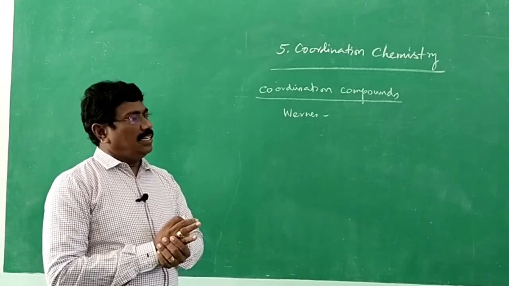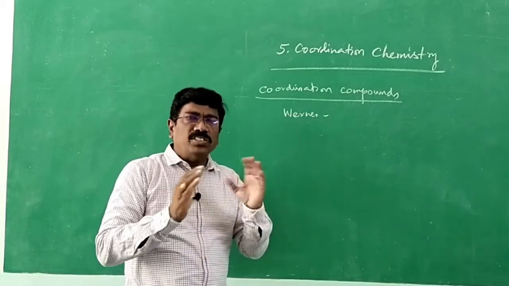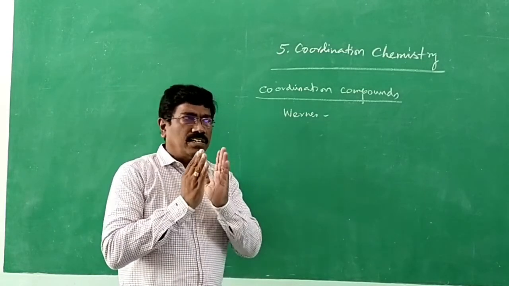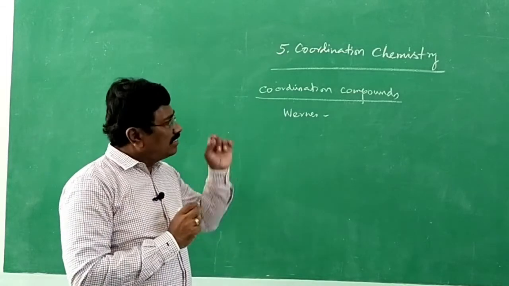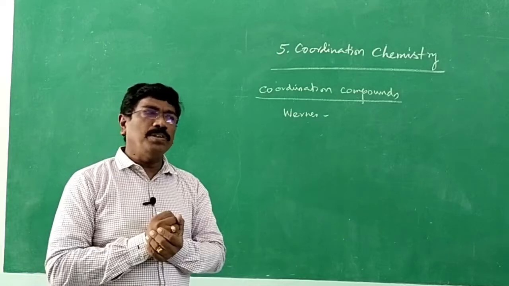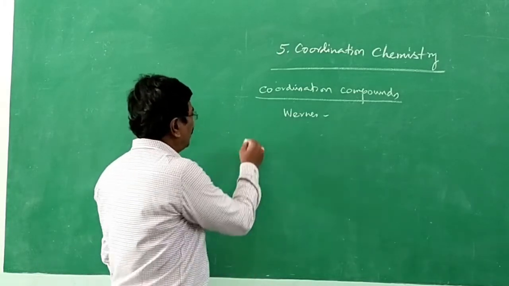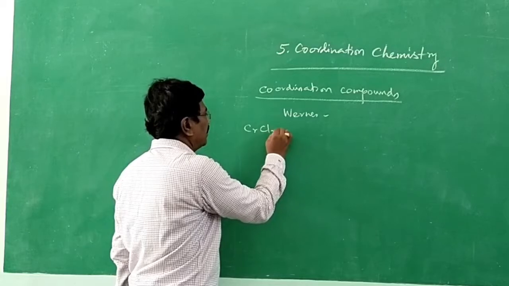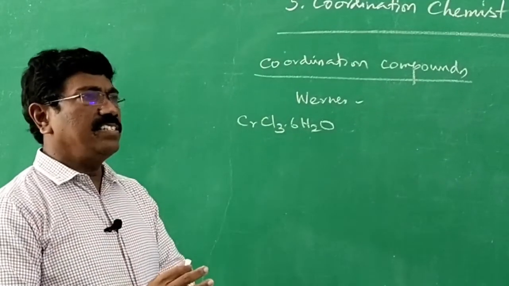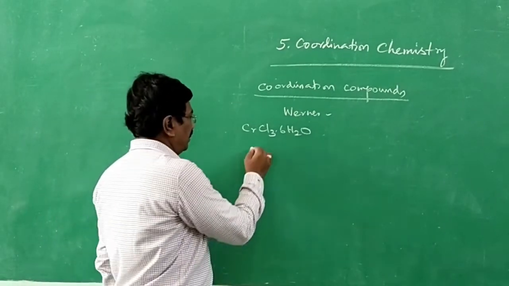And at that time, there was not much idea over different varieties of bonding. At that time, he gave many ideas, and all those ideas seem to be correct even now. For example, the compound CrCl3·6H2O. CrCl3·6H2O is found to be in different colors.